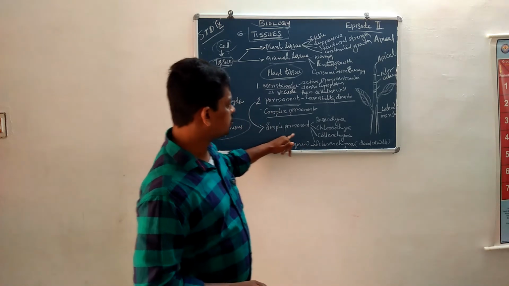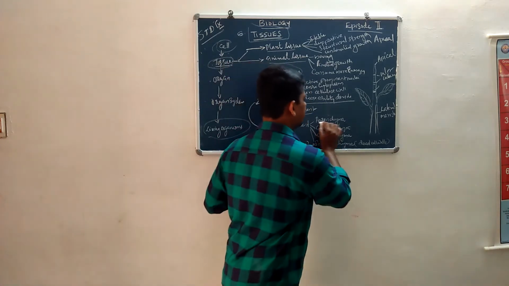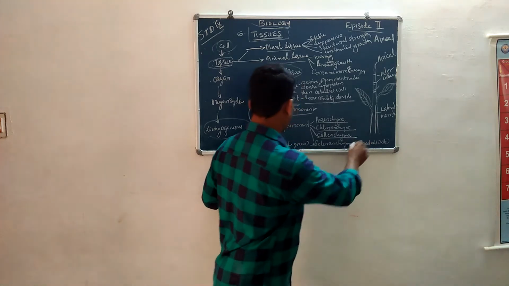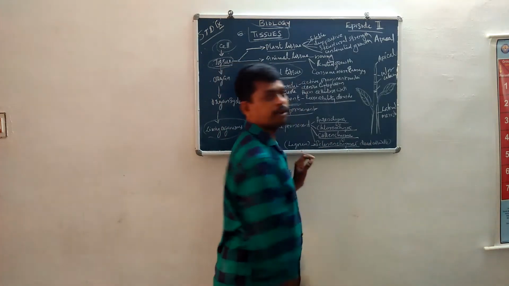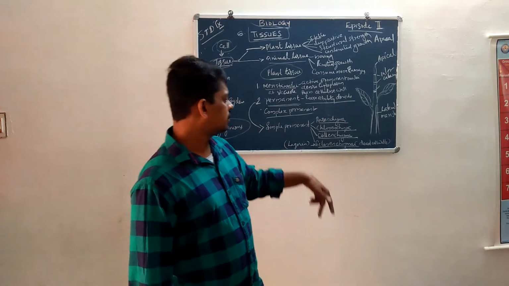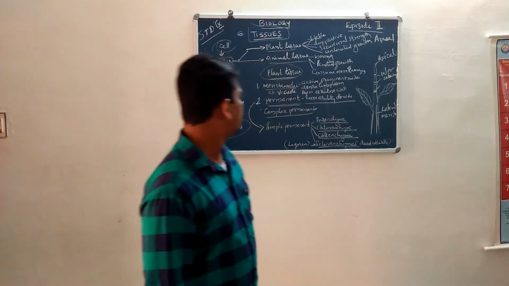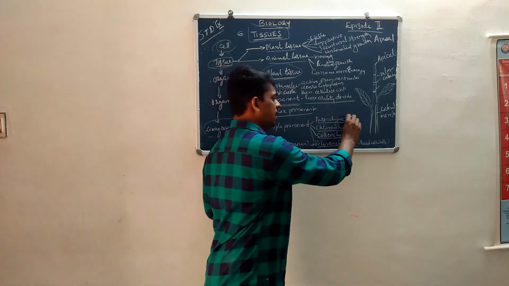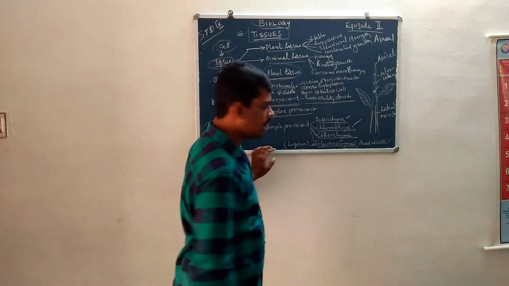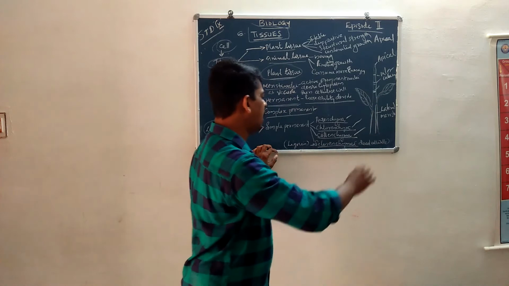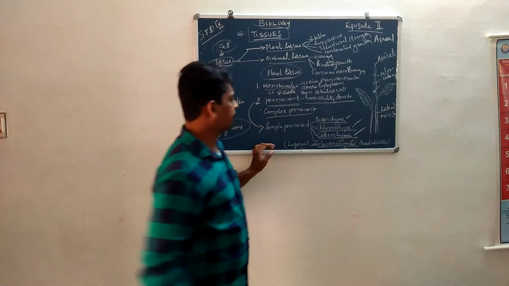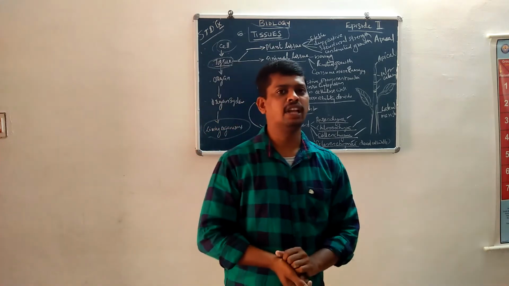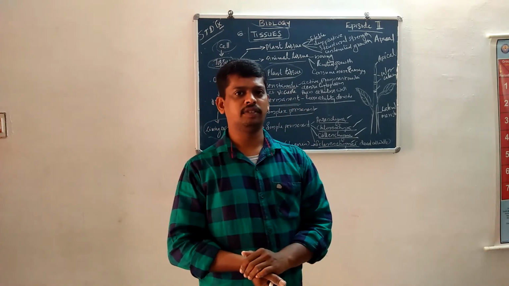Simple permanent tissues. Examples: parenchyma, chlorenchyma, collenchyma, and sclerenchyma. Four types of simple permanent tissues are here. Parenchyma tissues are loosely packed.